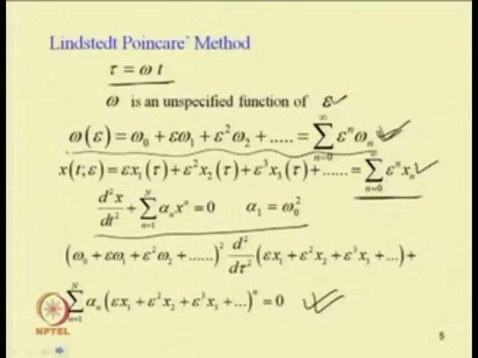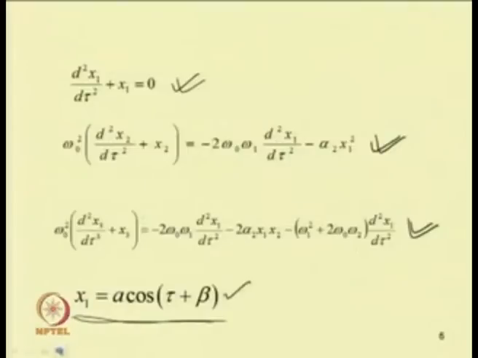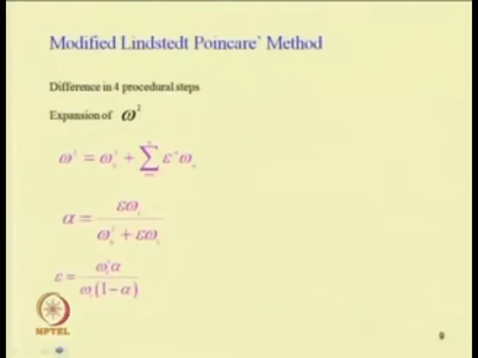So this is the first difference between these two methods. The second difference is that a new parameter alpha is also introduced in this method. So this alpha is equal to epsilon omega 1 by omega 0 square plus epsilon omega 1.